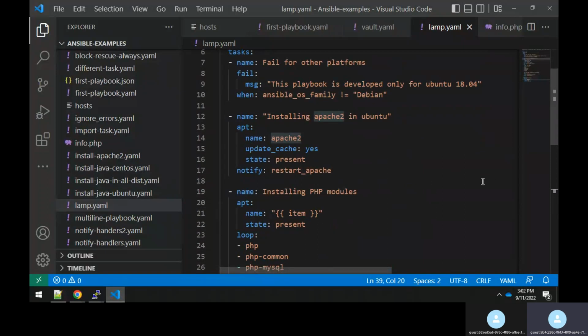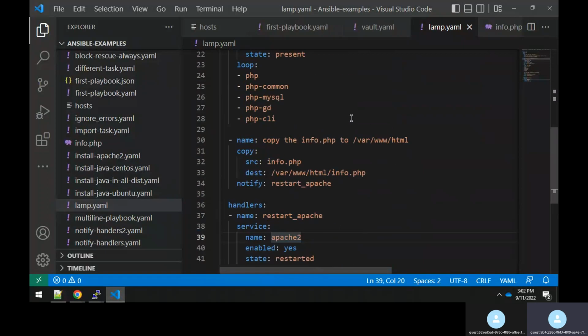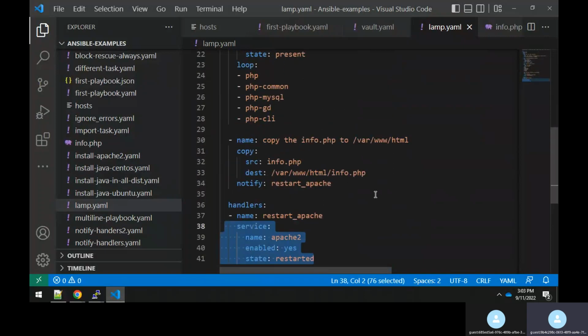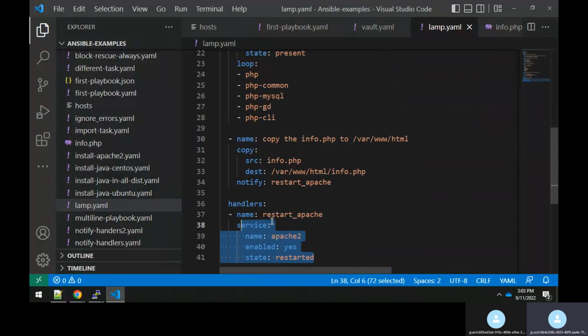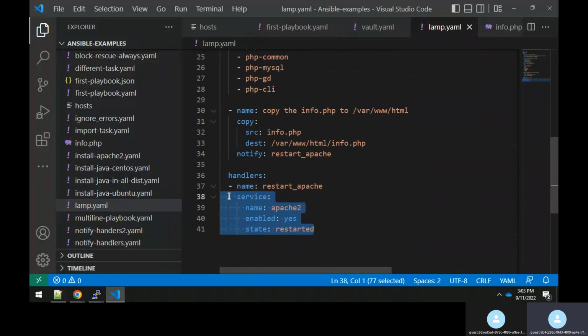We didn't install it because, as I said in the previous session, I will show you when we write Ansible roles how to install MySQL. Now, in the last session we had optimized a little bit. For example, this service module we had called twice, once after copying the PHP module into this path, and here also after installing Apache, I was calling the same service module.